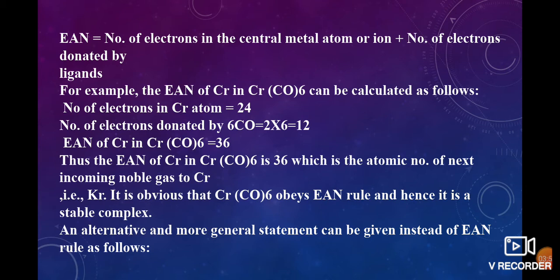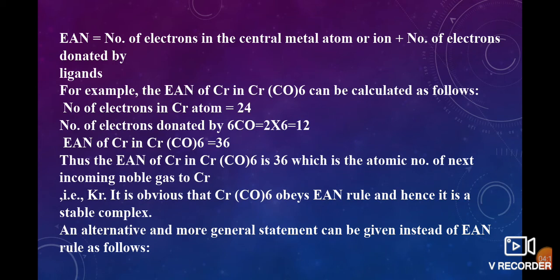For example, we take a chromium complex. EAN is equal to the number of electrons in the central metal atom, that is, the atomic number of chromium, which is 24, plus the number of electrons donated by the carbonyl groups. Each carbonyl group donates 2 electrons.